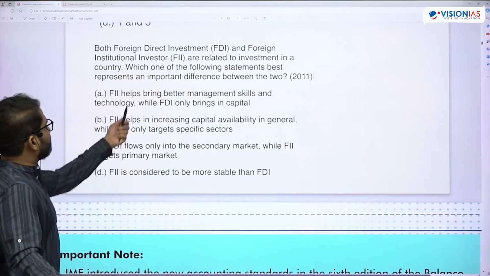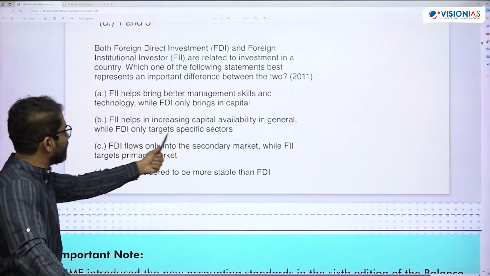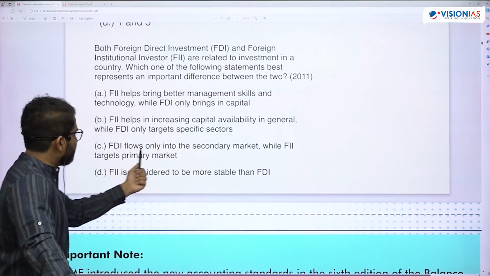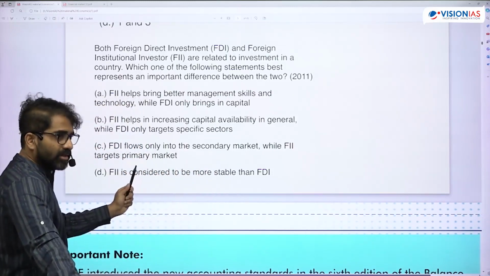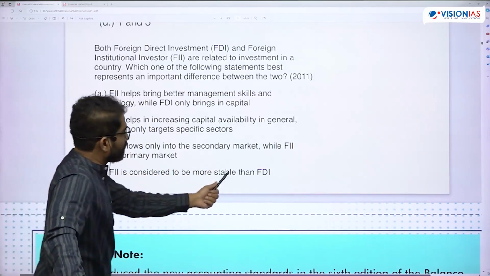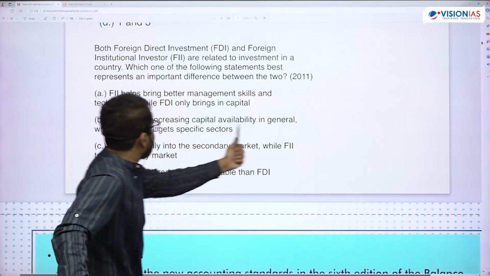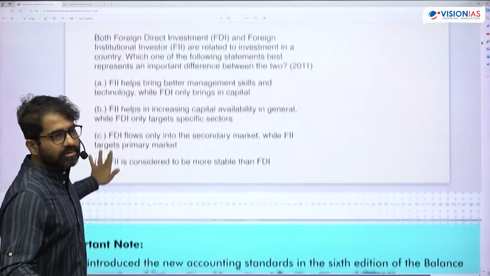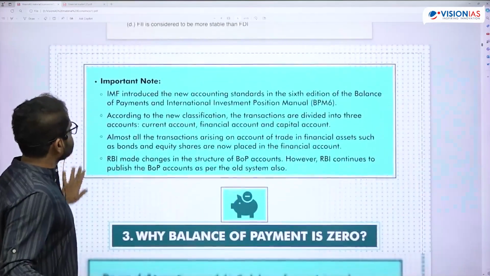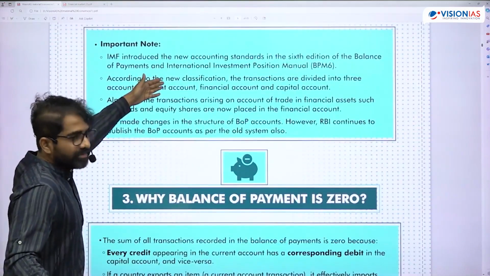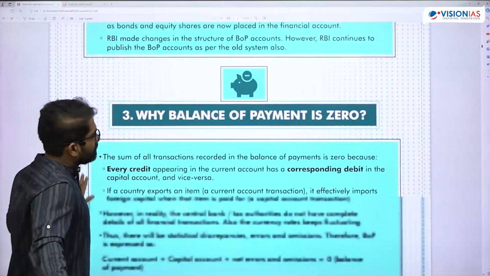So here, if I see: FII helps bring better management skills and technology? No. FII helps in increasing capital availability in general, but FDI only targets specific sectors. FDI flows only into the secondary market, while FII targets the primary market? Wrong statement, secondary, primary. FII is considered to be more stable, useless option. So FII helps in increasing capital availability in general, while FDI only targets specific sectors. Is that okay? So you should not get confused. This is about BPM 6. Okay, so this is BPM 6, but you should know what is there in BPM 6.